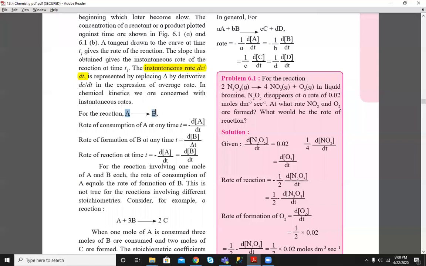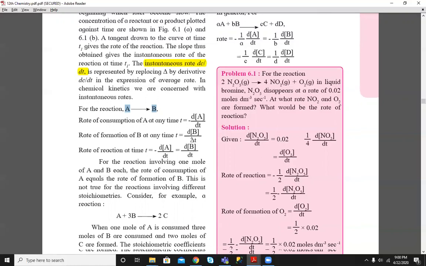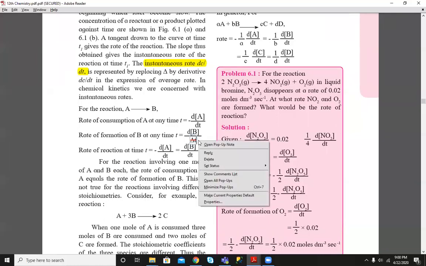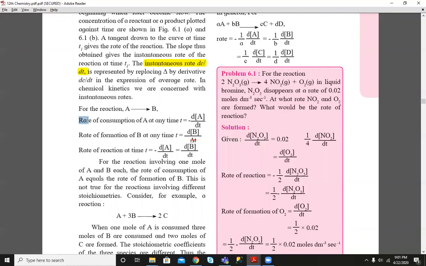So here again the general reaction A gives B. We have to replace the delta sign with small d, and no other change here. Only replace the delta sign with small d, and in the denominator replace delta t with dt. Here also dt will come. It is a printing mistake, as it is in the new textbook. Here also this dt will come. Okay, so this is in terms of instantaneous rate.